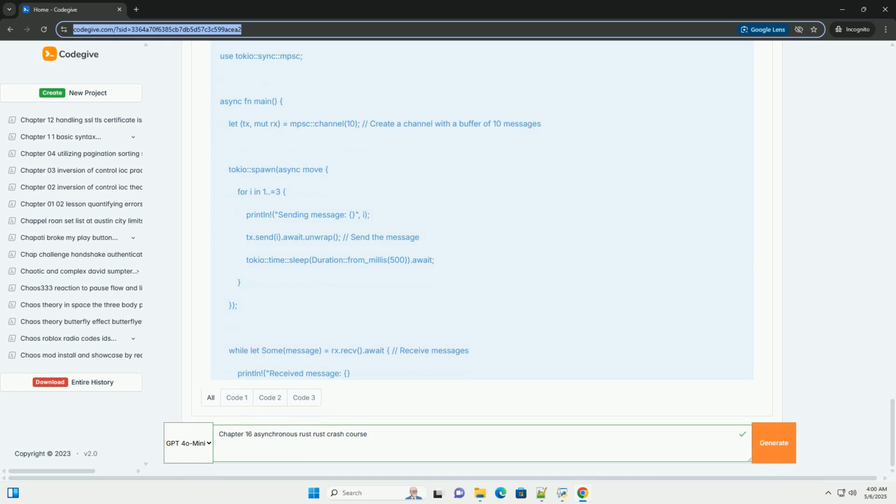In summary, asynchronous programming in Rust provides a powerful way to write concurrent and efficient applications. By understanding the core concepts of async/await, futures, executors, and synchronization primitives, you can build robust and scalable systems. Practice these examples, and experiment with different patterns to gain a deeper understanding of asynchronous Rust.